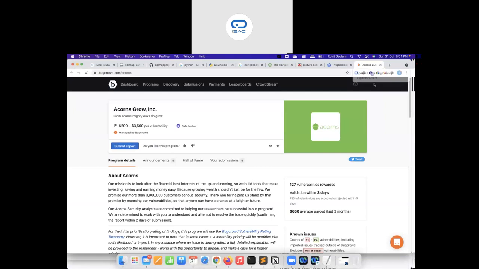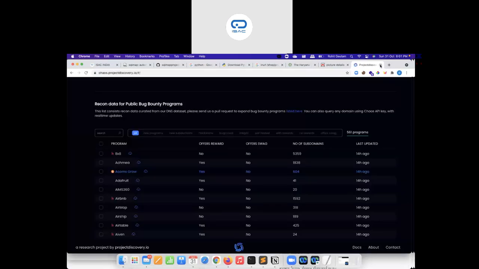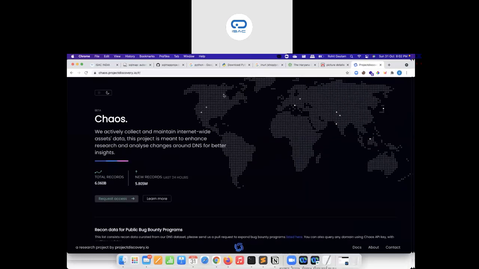So you can see over here, you can click on Submit Report for any vulnerability that you have identified. This will be really helpful for you to identify potential programs, and you can start testing for whatever you are learning so far today, or maybe in all the workshops. This way you can also do bug bounties.